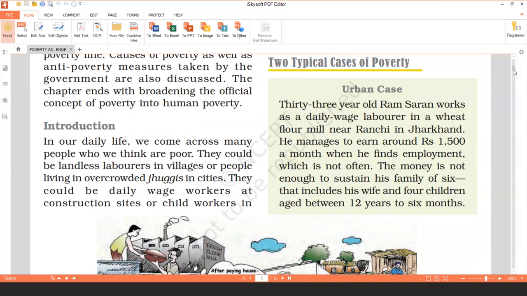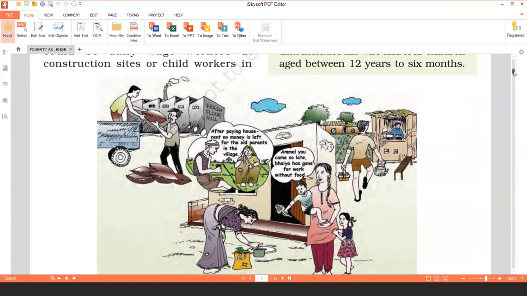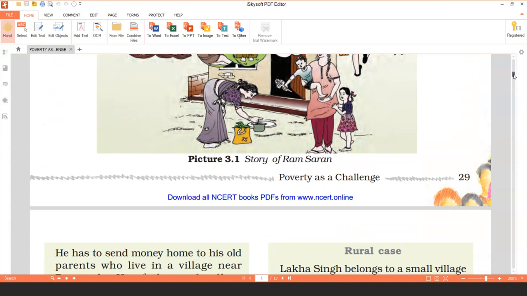But the money is not enough to sustain his family of six. In his family, there are six members: his wife, he himself, and his four children who are aged between 12 years and 6 months. That means all the children are below the age of 14 years.